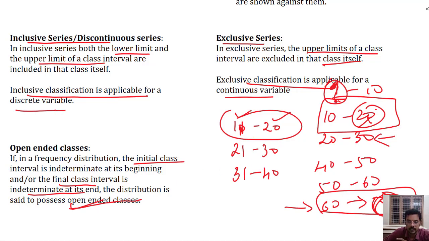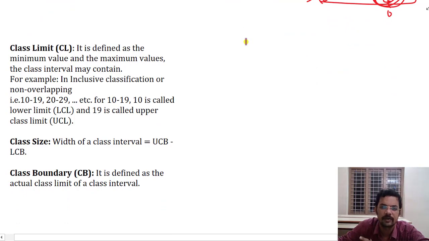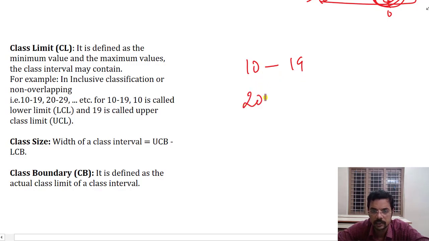Okay, now next we shall discuss some more short topics. That is, what is a class limit? What kind of class limits are there? So say we have 10 to 19 as a class, and 20 to 29, these kinds of classes.